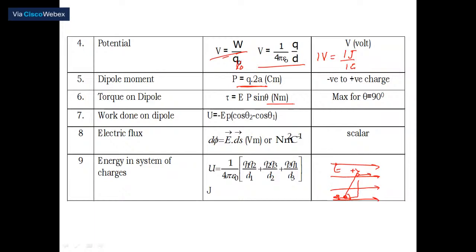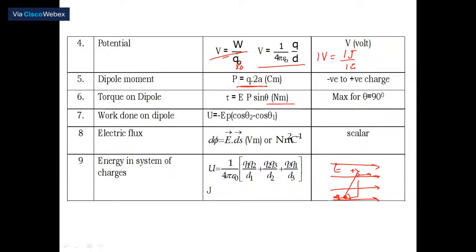We don't know whether they are asking a very simple question or a very complicated question. So that's why you have to please concentrate on each and every point which we are dealing with here. Work done on the dipole is nothing but energy stored. So the energy is given by E into P into cos theta 2 minus cos theta 1.